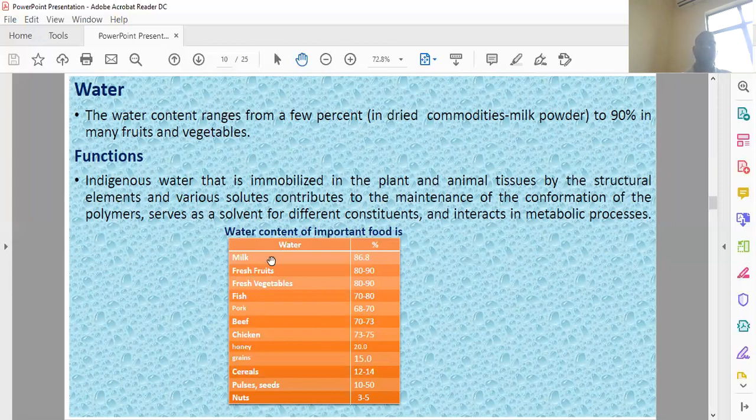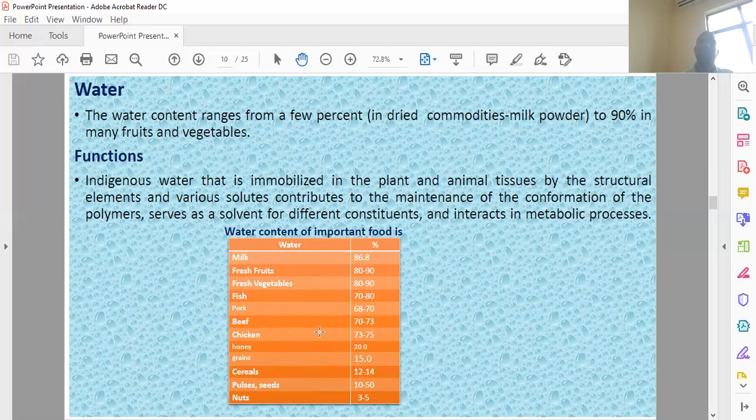These are the examples of some food items. They constitute a water percentage of up to 86.8%. This is not fixed, sometimes 90%. And here you see the milk with 86.8% water content, but here grains and cereals are 15 and 12%. So here you see the cereals and grains have less water compared to milk.